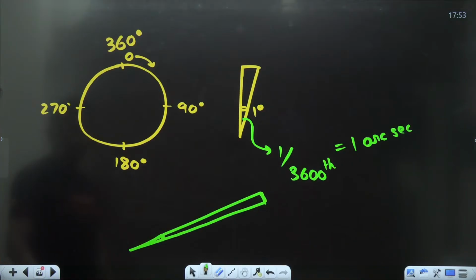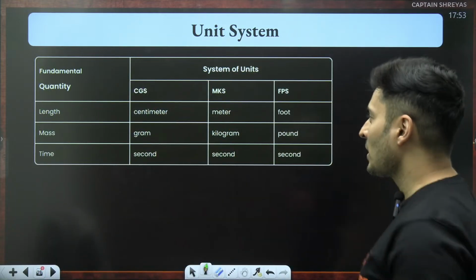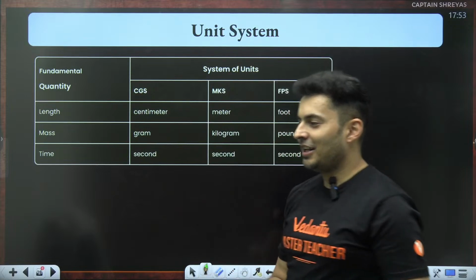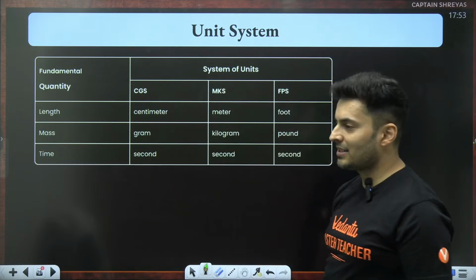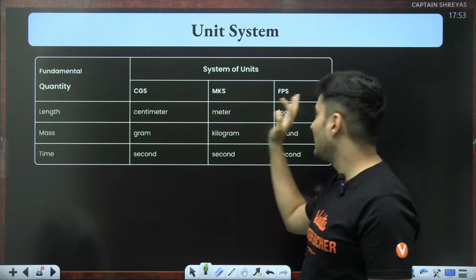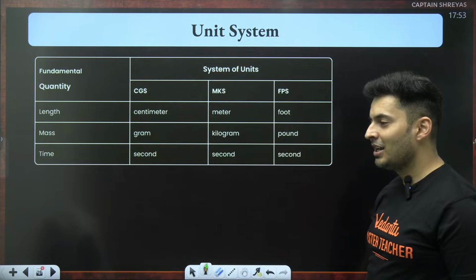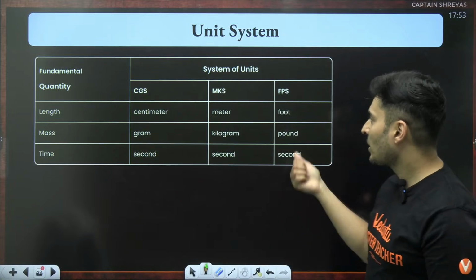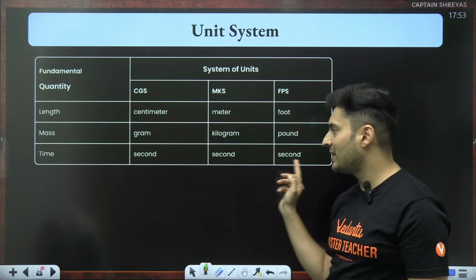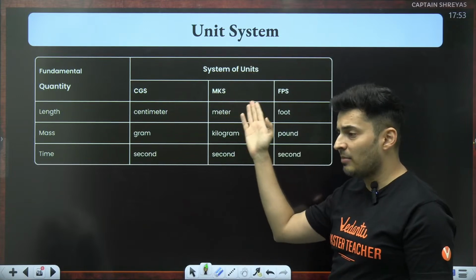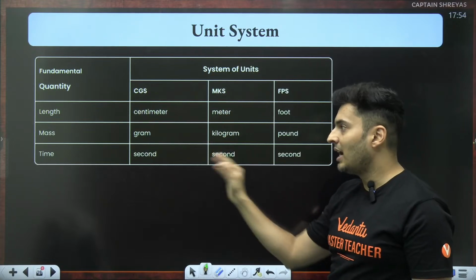So having learned this, what are the other units of mass, length, time, etc.? So let's learn that. There are multiple systems. See guys, in India, we generally use a combination of CGS and MKS, a combination of MKS and FPS. Britishers have ruled us for quite some time, so their influence is still there in our education system and so many industries. Britishers used to measure length in feet, mass in pound, and time, thankfully, in second for all the units. Whereas MKS, which is also called the metric system, measures length in meter, mass in kilograms, and time in second.